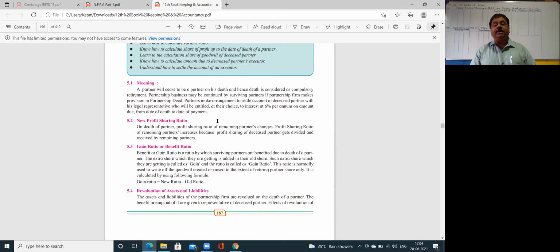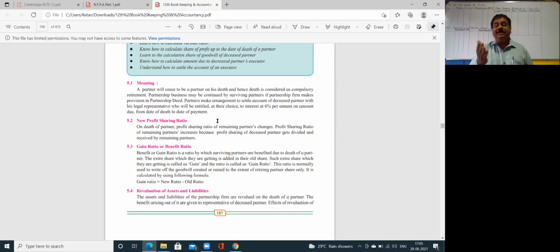Now the new profit sharing ratio is similar to the retirement of the partner. On the death of partner, the profit sharing ratio of remaining partners changes. The profit sharing ratio of remaining partners increases because the profit share of the deceased partner gets divided and received by the remaining partners. Of course, the share of the partner who died will go to the surviving partners. Gain ratio or benefit ratio is the same.